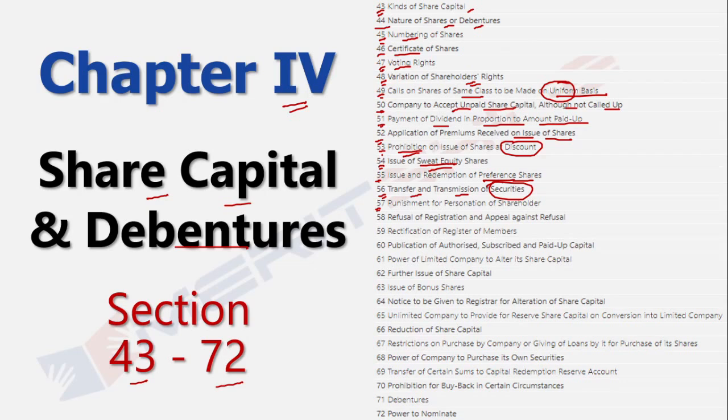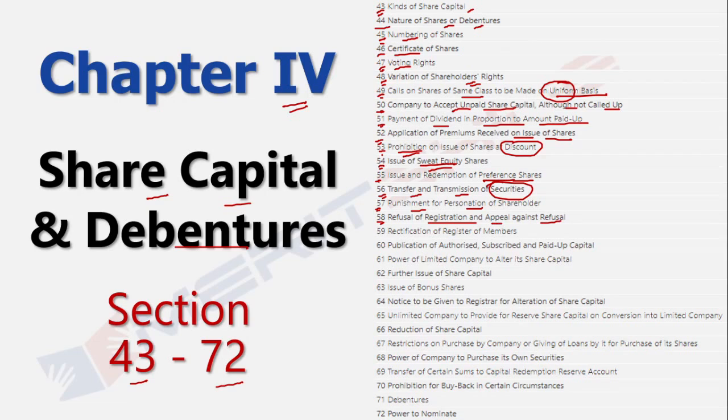Then 57 essentially talks about any kind of punishment that is there for personation. We discussed this in the previous session as well, but this is more specific to your shareholders. That's the context. Then section 58 essentially talks about, let's say, the refusal of registration by a company for a particular member and what kind of action that the member can actually take against that particular refusal.